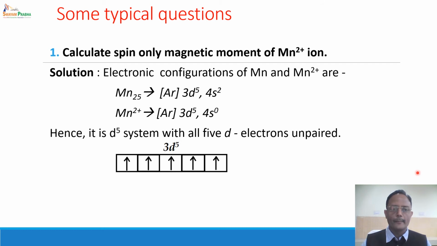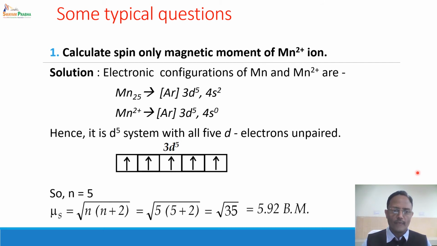So the number of unpaired electrons is equal to 5, and according to the formula, the spin only magnetic moment is equal to the square root of n(n+2), which is the square root of 5 into 5+2, and that is equal to 5.92 Bohr magneton. This is the calculated value of the magnetic moment of Mn2+ ion, which is very close to its experimental or observed value.